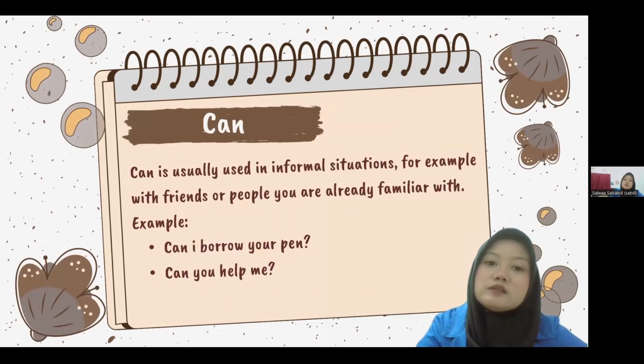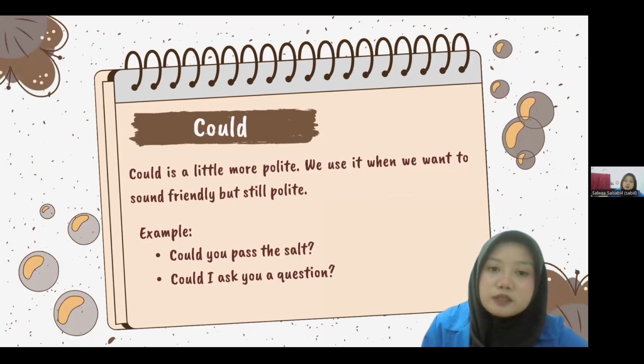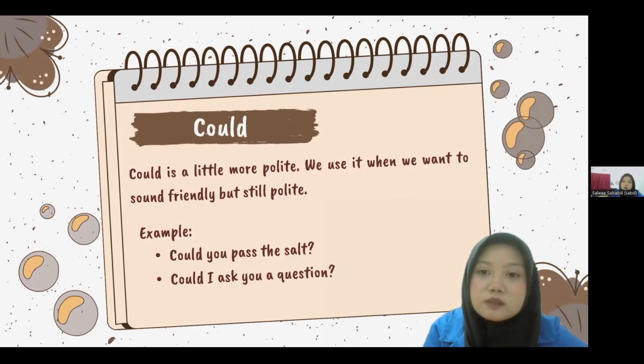First, we have can. Can is usually used in informal situations, for example, with friends or people you are already familiar with. For example, can I borrow your pen? Can you help me? So the sentence should be straight to the point. And then we have could. Could is a little more polite. We use it when we want to sound friendly but still polite. For example, would you pass the salt? Could I ask you a question?